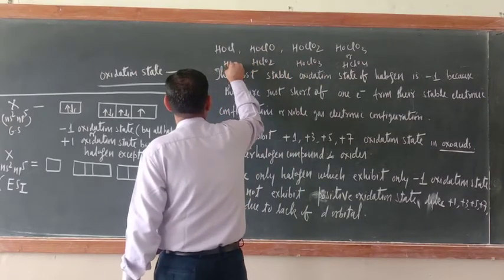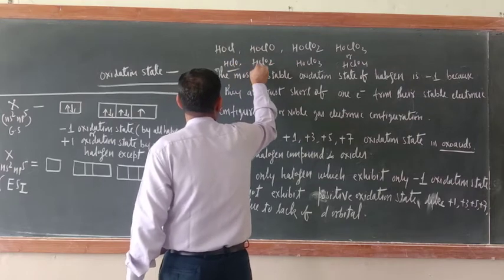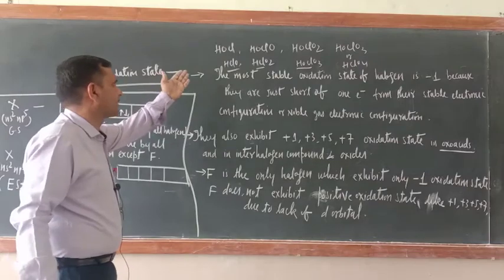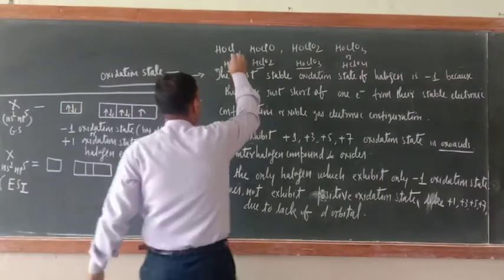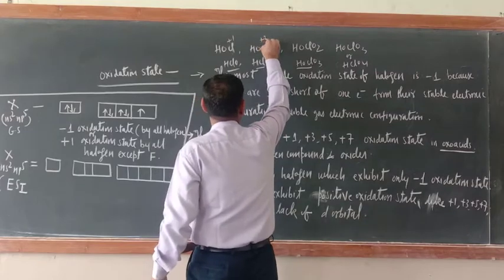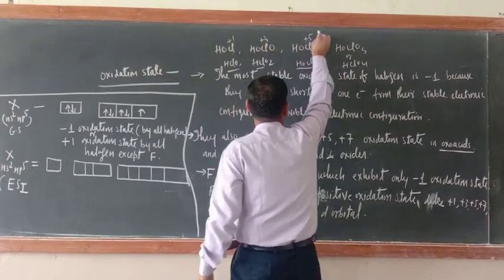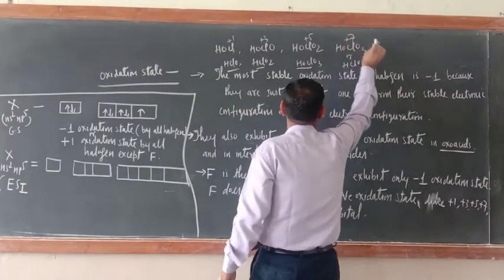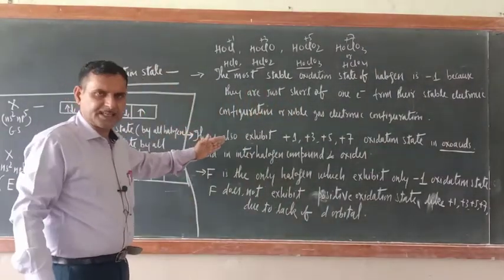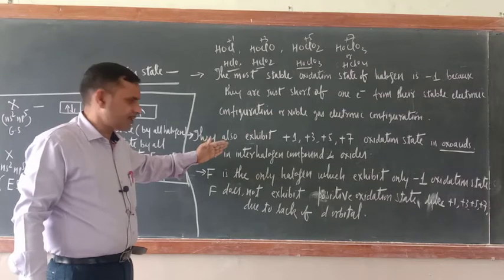This can be written HClO. Okay, so just try to understand, these are oxo acids of halogen. Like here the halogen is +1, here +3, here +5 chlorine, here +7. Okay, so just see, in oxo acid they are exhibiting the positive oxidation state.